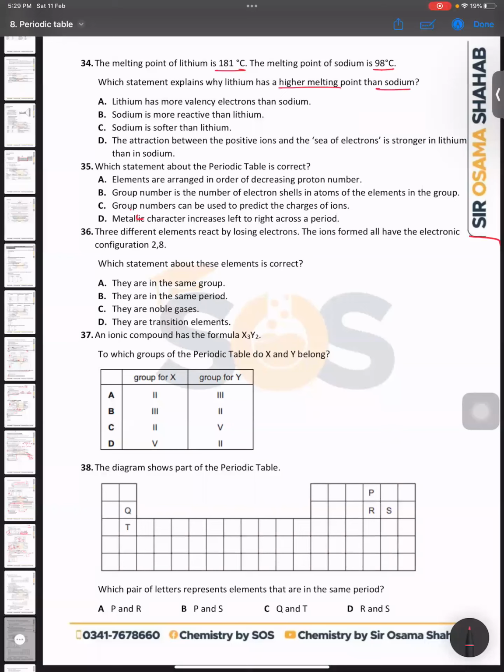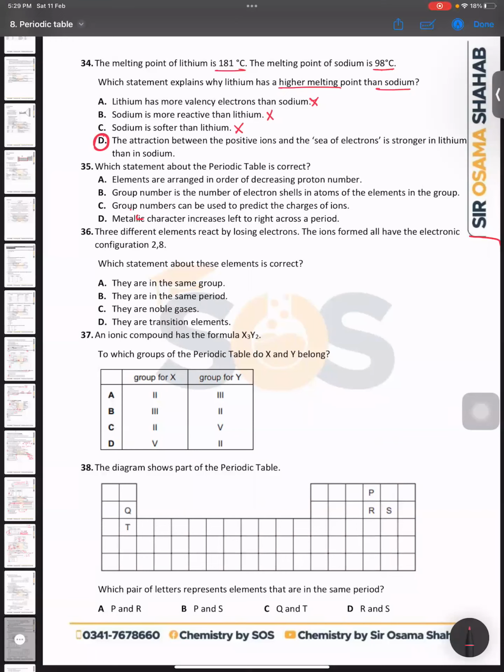Lithium has more valence electrons. That is not right because both are in the same group. Sodium is more reactive than lithium. Reactivity is something different, so we cannot talk about this. Sodium is softer. No. Actually, the reason is metallic bonding. So you can say that attraction between positive ions and the sea of electrons is stronger in lithium than sodium. Absolutely right, Moiz. Good job.